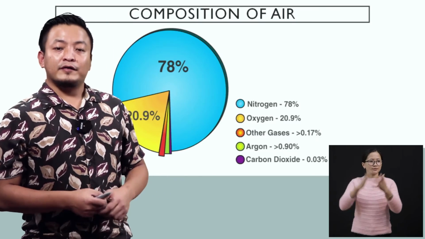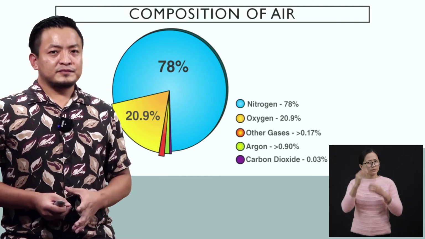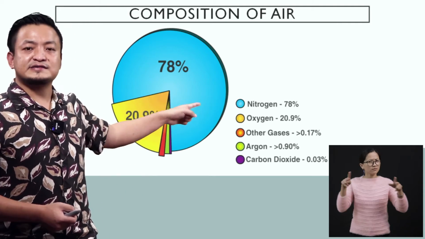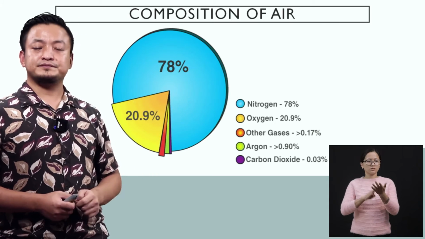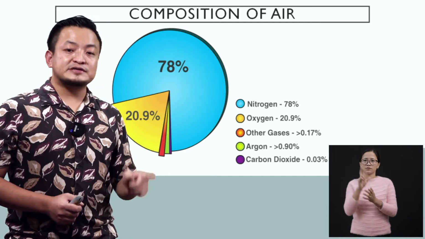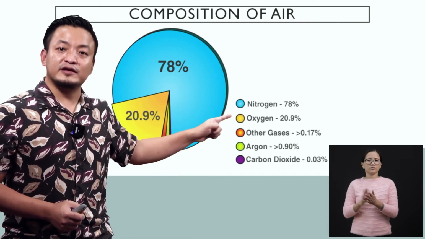So students, as I have said, air is composed of a mixture of gas. Now, I will show you the composition of air. Since it is a mixture of different gases, this is the composition. We have 78% of nitrogen in air.